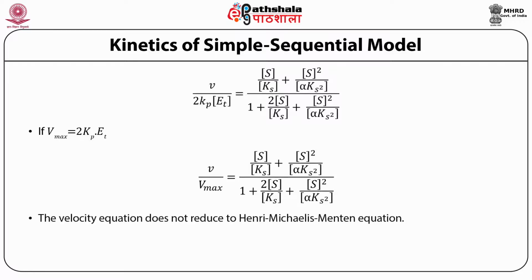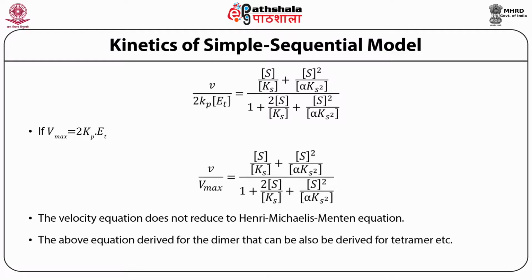But this velocity equation you cannot reduce into the Michaelis-Menten equation, and this is a dimeric equation. This is a simple sequential kinetic equation for a dimer.